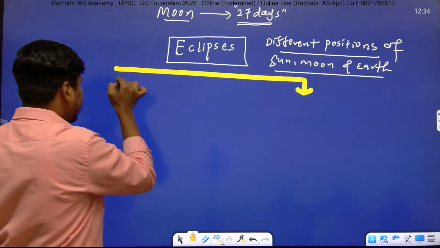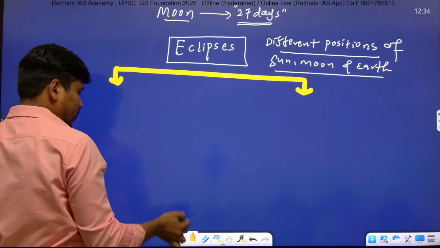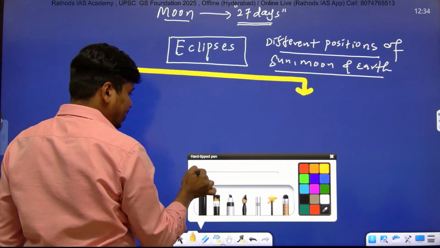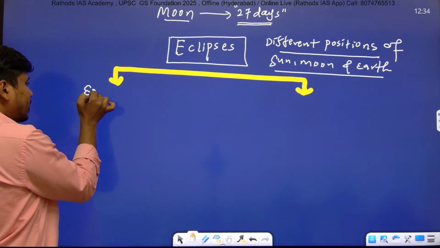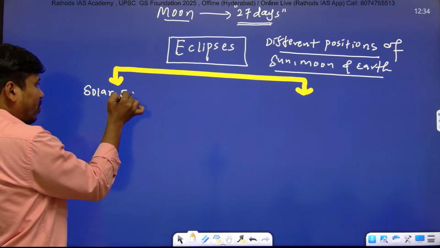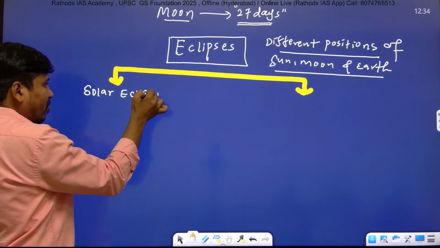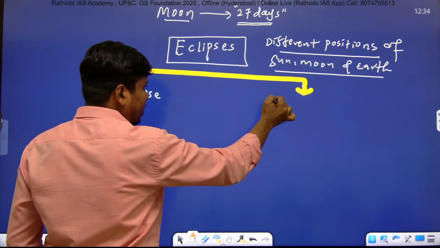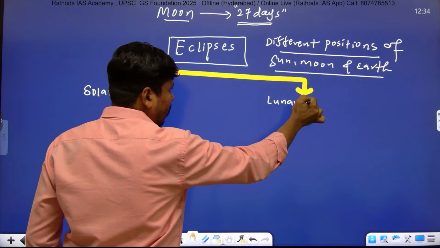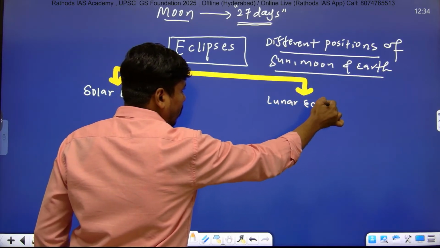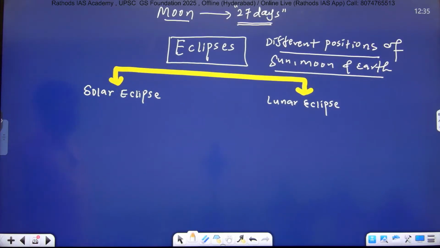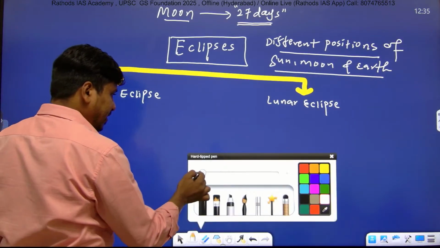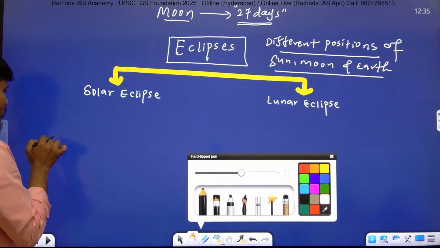So one is on the left side, solar eclipse, and on the right side, lunar eclipse, right? So your first one is solar eclipse and this side lunar eclipse. Here, solar eclipse meaning, take this diagram below solar eclipse.